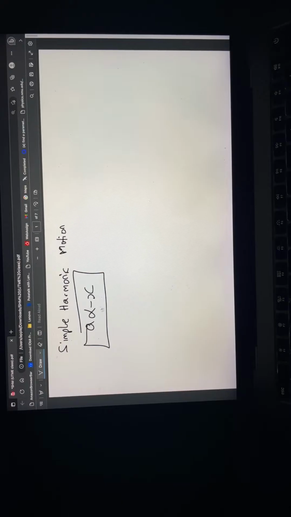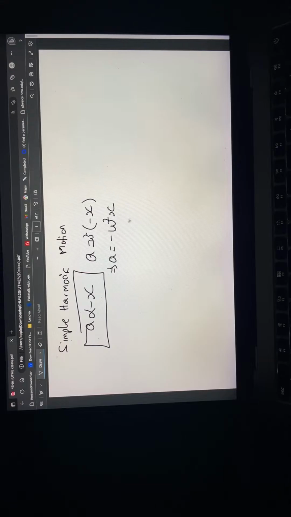Now, we realize that whenever you have the proportionality sign, you can introduce an equation into it. So this a will then be equal to something. Now, when you introduce the equal to sign, there must be a constant of proportionality. Don't forget, initially, what we had there was negative x. So the constant of proportionality that will be introduced is omega squared. So a is what? Omega squared. And when you do that very well, you have a equals minus omega squared x.